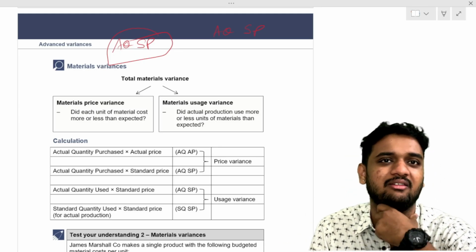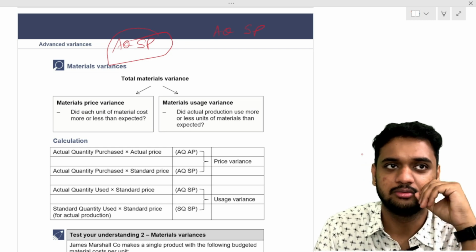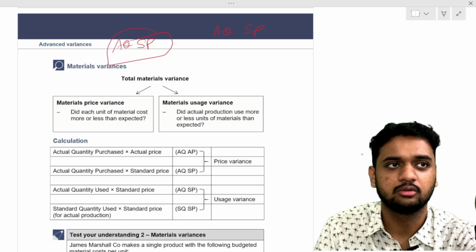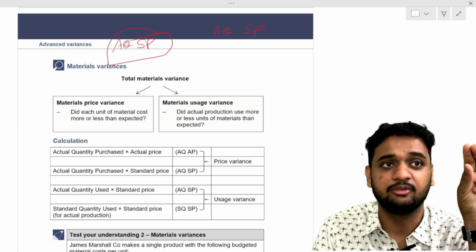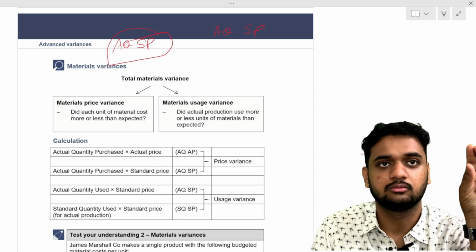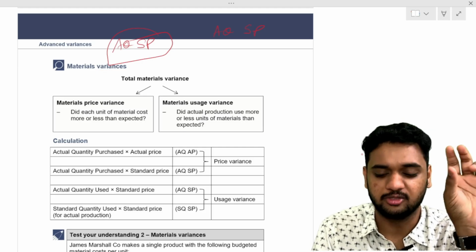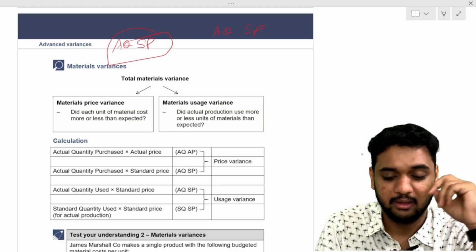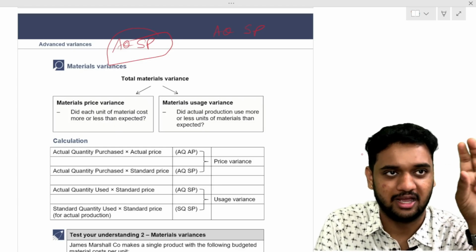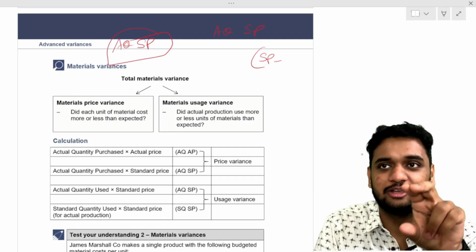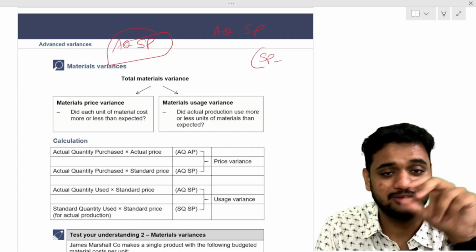First, material has some variance. We'll derive the formula. How did we find 200 rupees? The 20 rupees we took is the standard price. On a standard, how much per kg should it be? 20. You minus the standard price with the actual price, which came out to be 22 rupees.